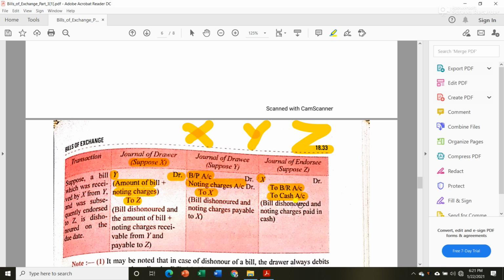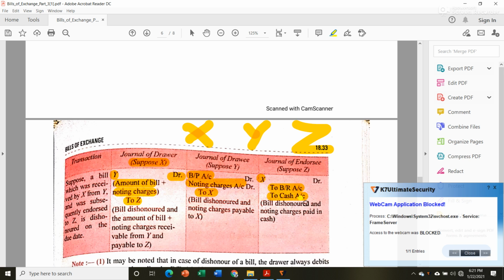Okay, since the endorsee, our Mr. Z, paid the noting charges in cash, we credited cash account. If he would have paid noting charges via check, then we would have credited bank account.